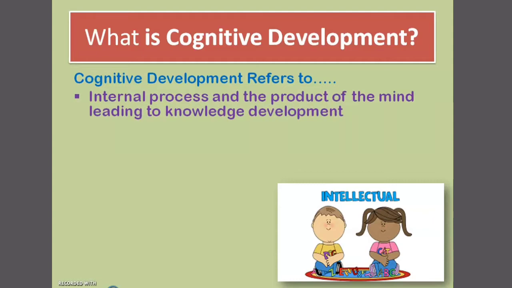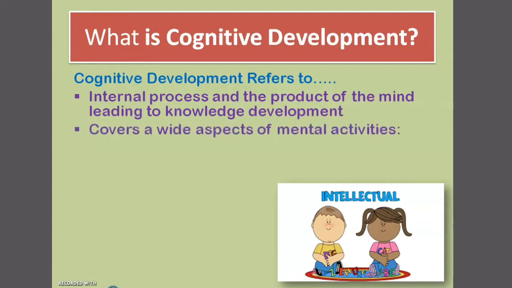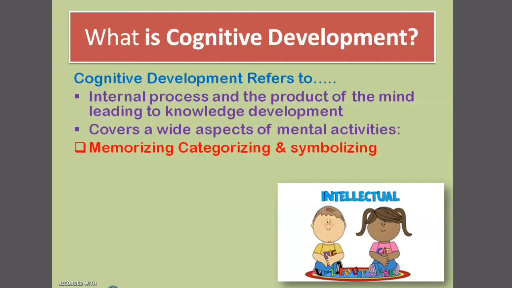Internal process means there are various processes in your mind, such as memorizing, remembering, thinking, etc. And the product of the mind is the marks, etc. So it covers a wide aspect of mental activity, such as memorizing, categorizing, and symbolizing.